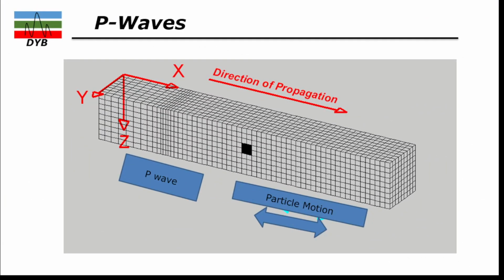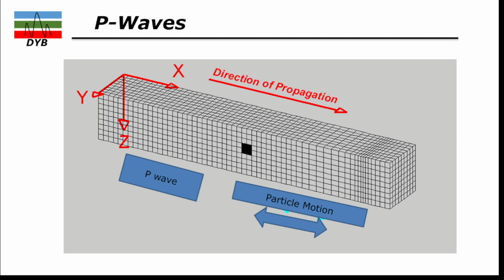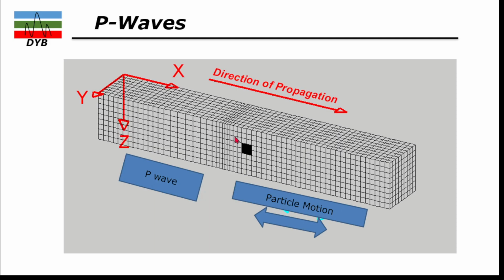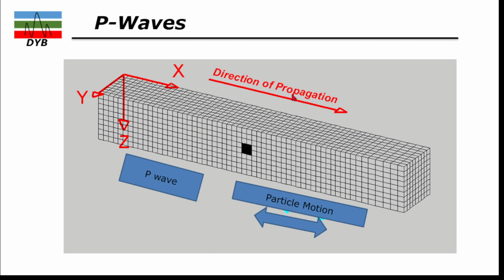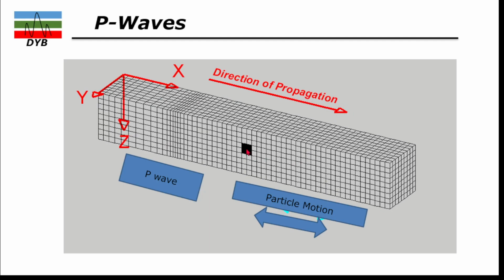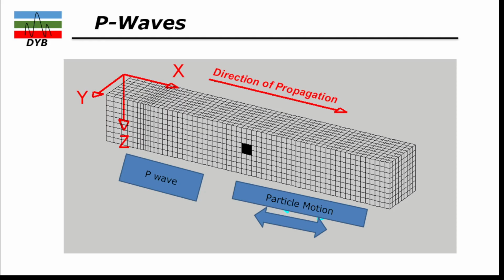Let's look at the animation. In that, we are referring to the particle motion. Let's say this is a particle in the subsurface and the wave propagates in this direction. You can see the wave propagation direction is toward this one, and the particle motion is also left and right. That's why it is called particle motion parallel to the wave propagation.